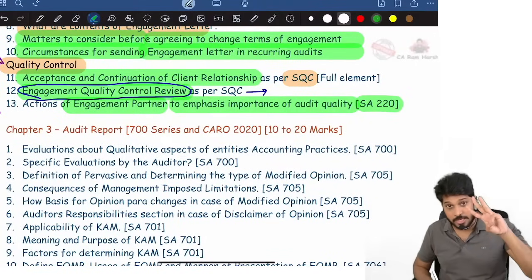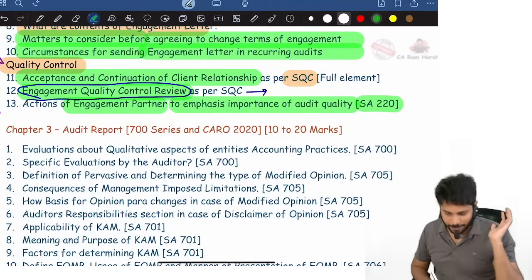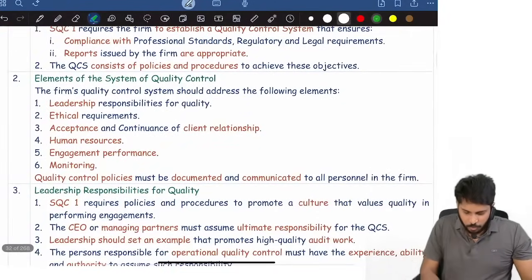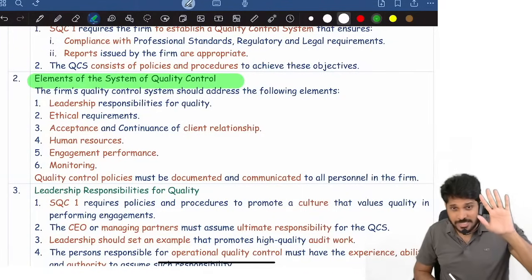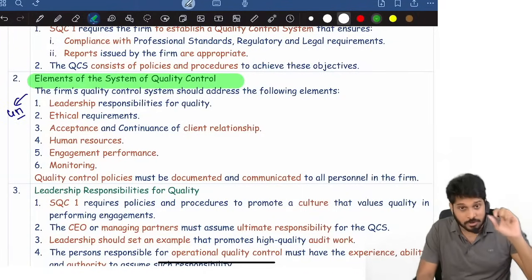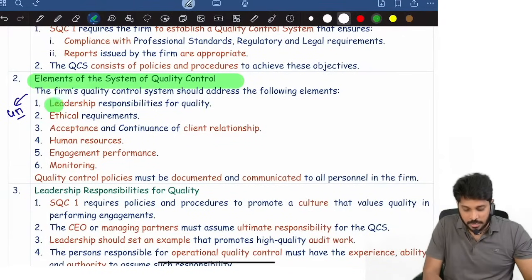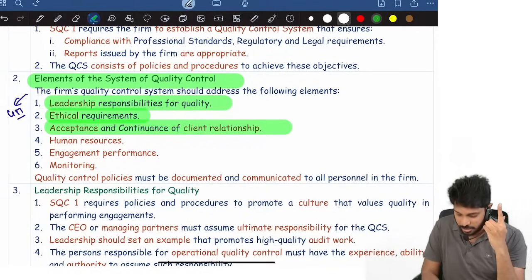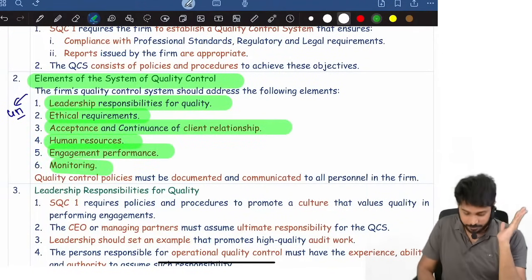Okay, that one. Three topics were there in the quality control topic. Now look at quality control. What are the various elements of quality control? Six elements of quality control. Straight away, sometimes this itself can be asked as a 4-mark question, or it may be an MCQ. Leadership responsibilities for quality, ethical requirements, acceptance and continuation of client relationship, human resources, engagement performance, and monitoring.